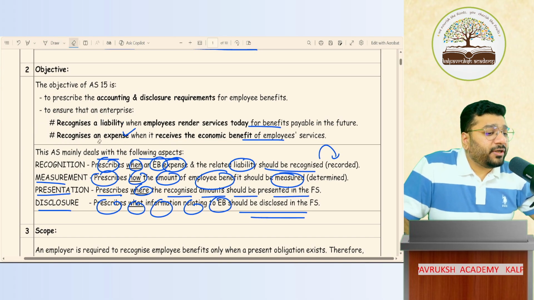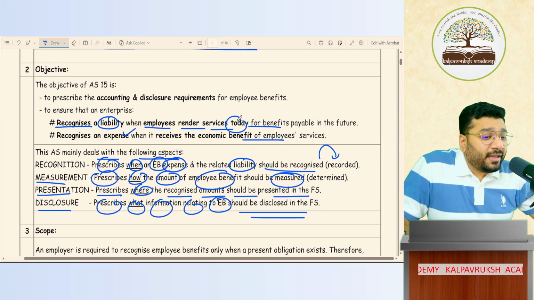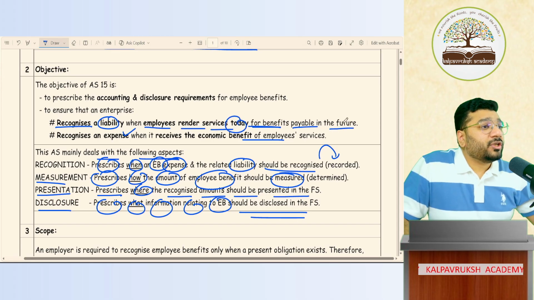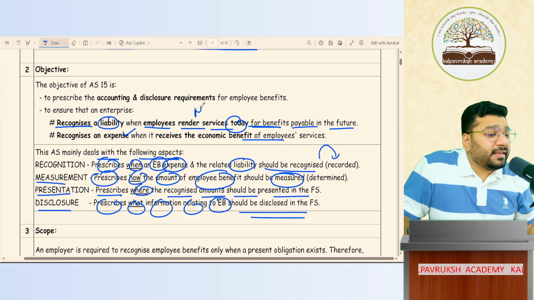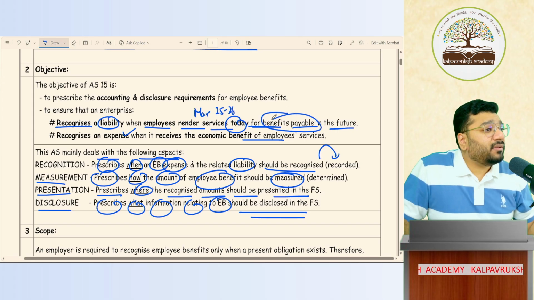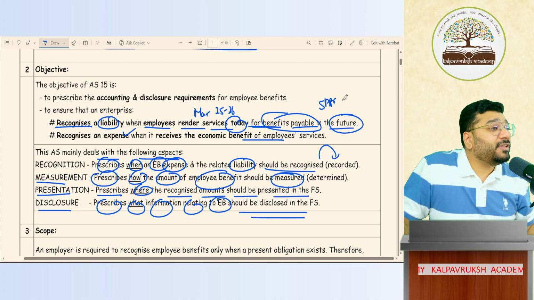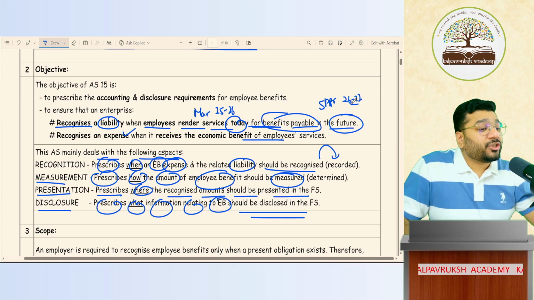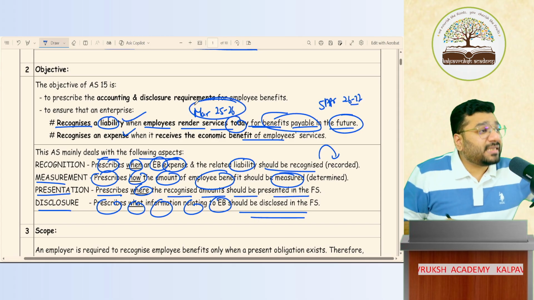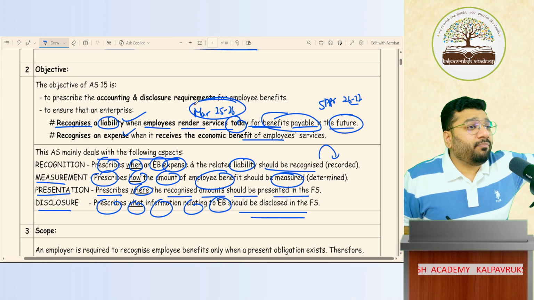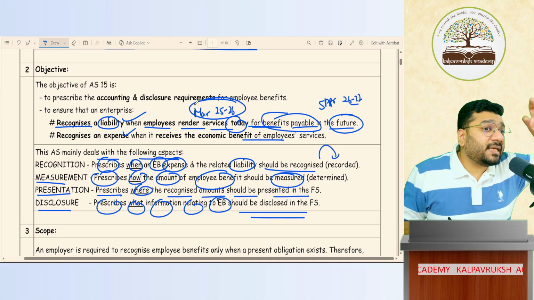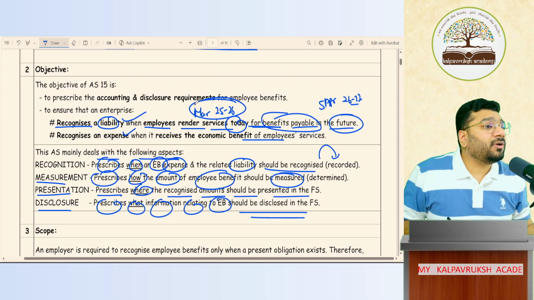Come back to this. The objective of this Accounting Standard 15 is to recognize the liability when the employee renders the service today for the benefit payable in the future. So in our example, when is the service rendered? In the month of March. Which financial year? 25-26. But the benefit payable, the salary payable, when? In the future. When in the future? 5th of April. Which financial year? 26-27. So this liability should be recorded in the year when the service is provided. This accounting standard is stressing and elaborating on that point very much. Got it, not got it?